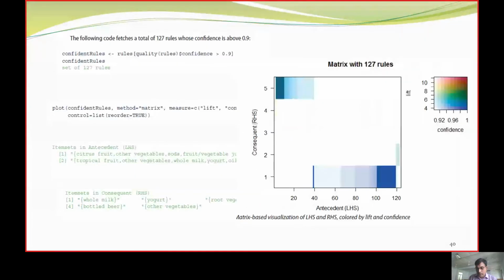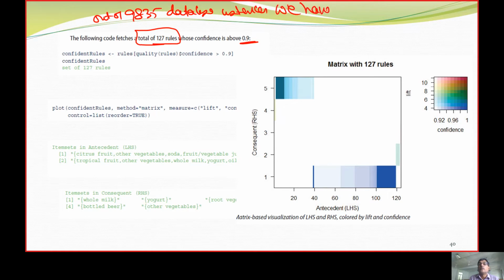Next, when the confidence was 90%, I need to get definite rules which are observed 90%, which means there are 127 rules out of 9805 database instances which will definitely occur.